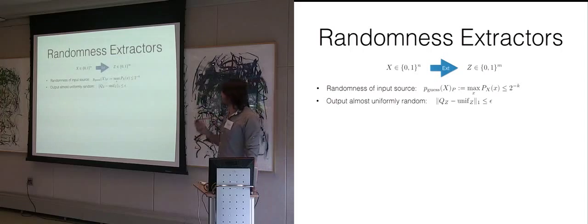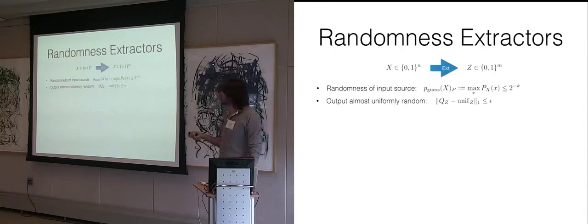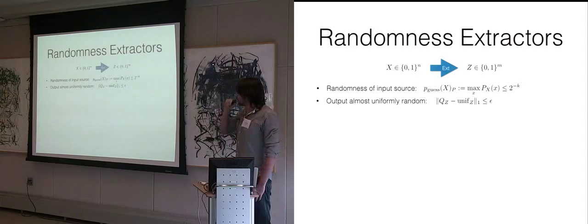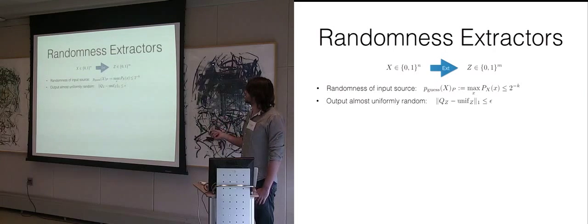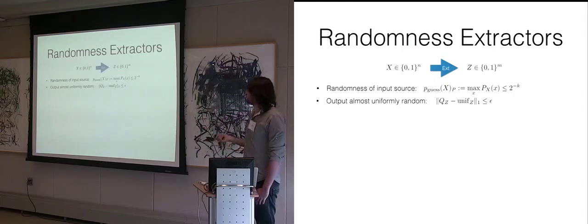Okay, so what's the model? We have some input source. It has some randomness in it. And as was mentioned in the last talk, we want to measure this with the min-entropy, or in other words, with the guessing probability. It's actually the maximal value of the input distribution. It's also how well you can guess the distribution, right? So I want to assume that we have some randomness, so the probability that one can guess the distribution is not too big. And then we want the output to be almost fully random. The measure of what almost means is the variational or statistical distance.